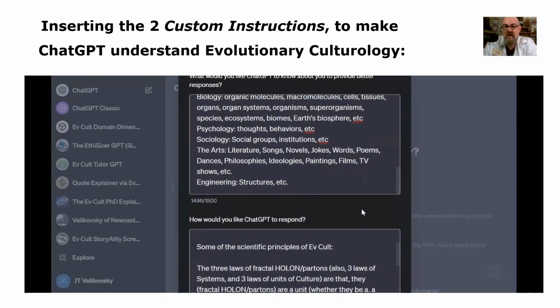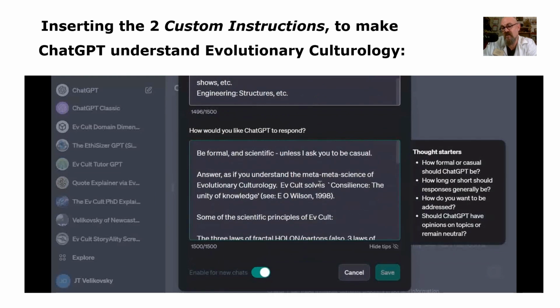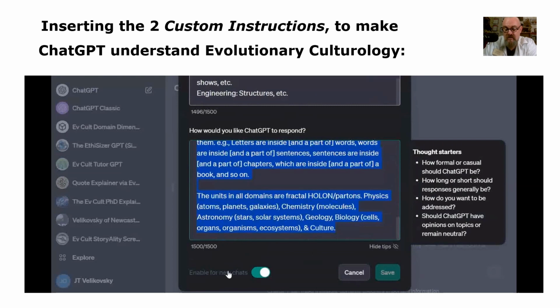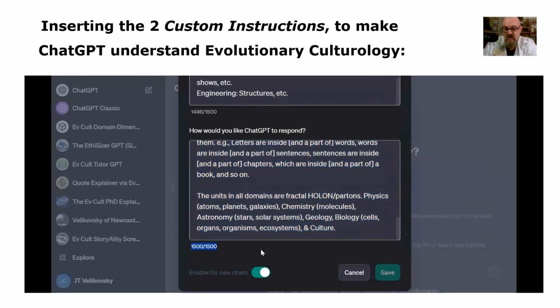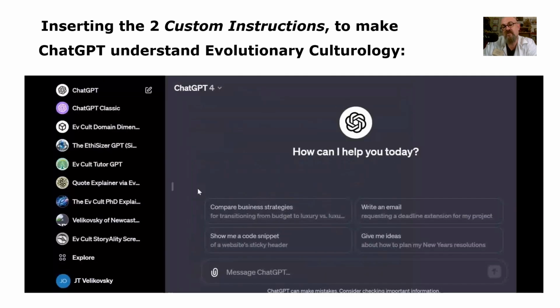Then we scroll down to the second window and we paste the second instruction in there, which you'll see attached below. And so we ask it to know EvCult and to respond like an evolutionary culturologist. Save that, and now your custom instructions are inserted.